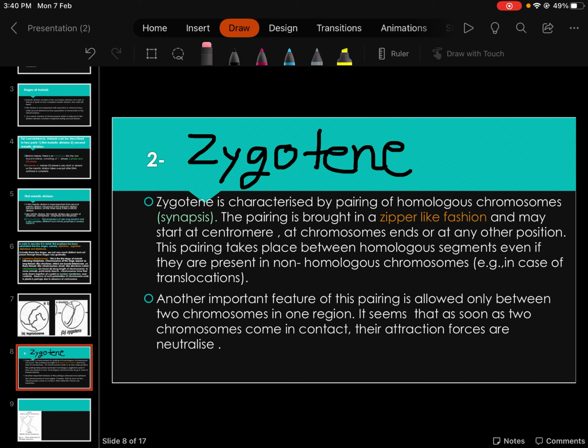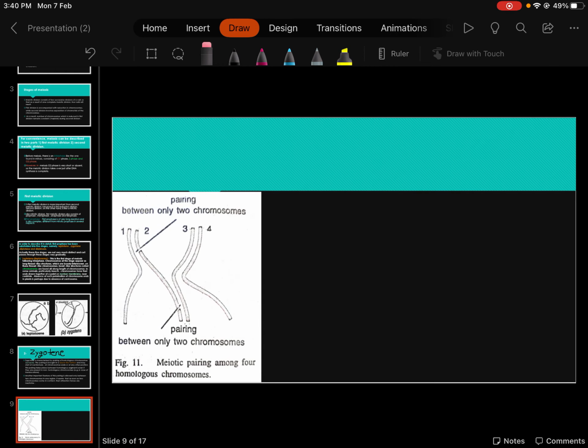Pairing is allowed only at one region. It doesn't mean that the whole chromosome will pair side by side. No, the pairing will occur at one point of the two chromosomes. You can see it here. Four strands of DNA are shown in the picture.